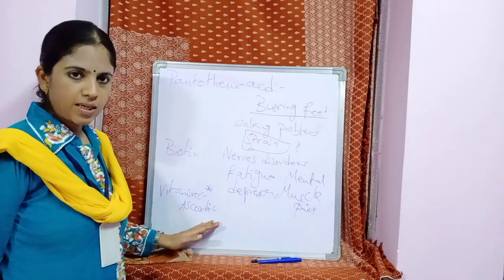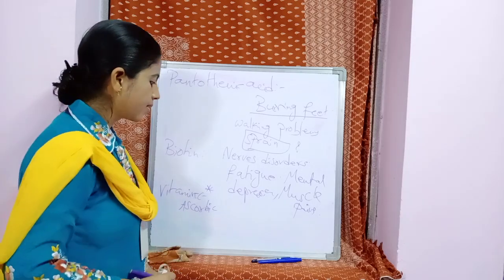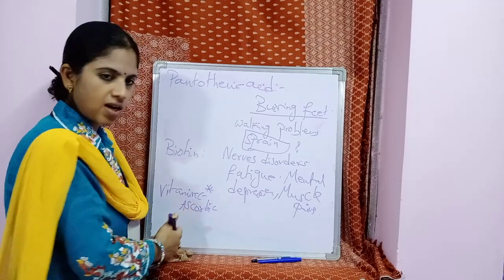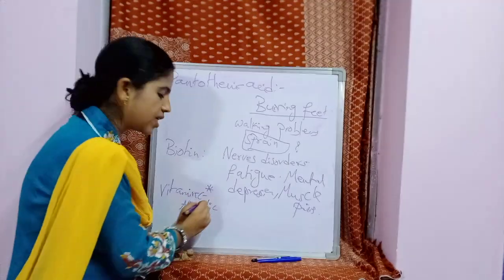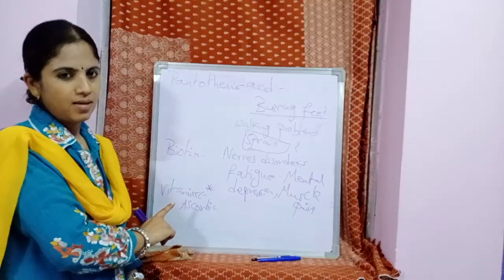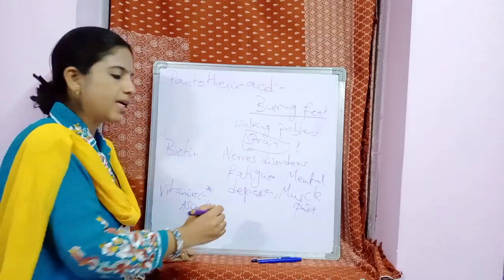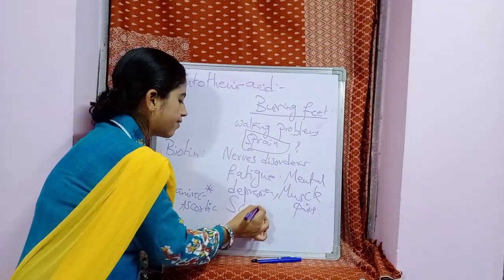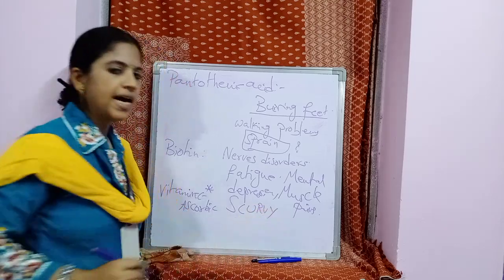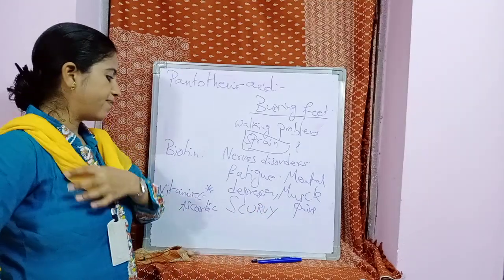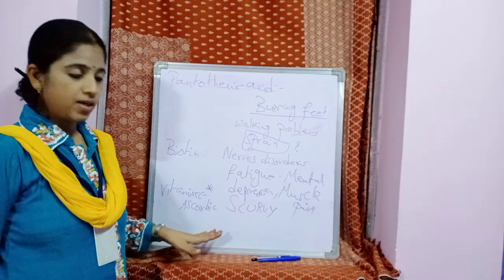What is the use of this vitamin C? And see, what is the deficiency disease? Let us know first. Due to the deficiency of vitamin C in your body, what disease can occur? It is scurvy. Scurvy is the disease that is caused due to deficiency of vitamin C in your body.